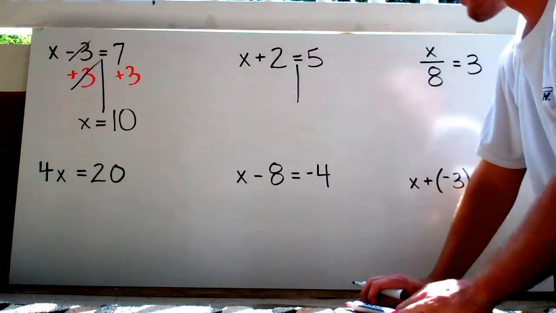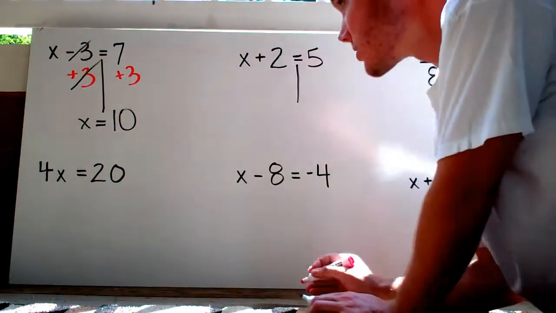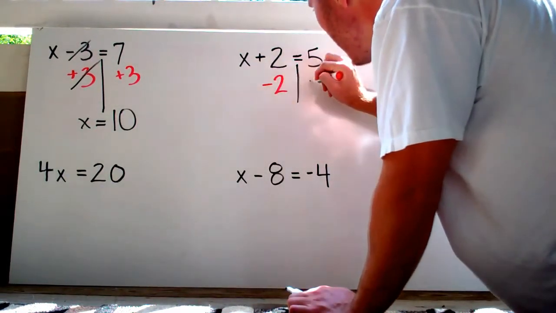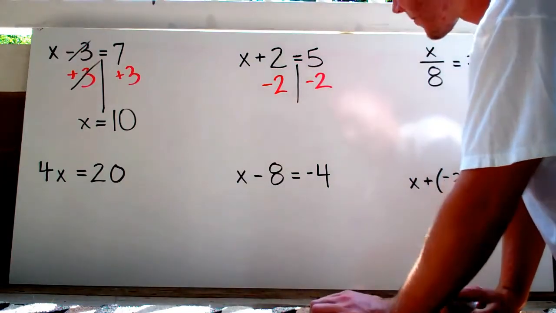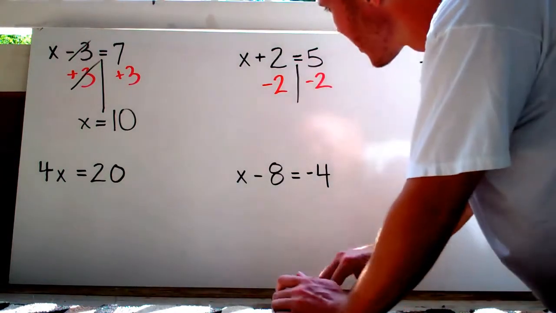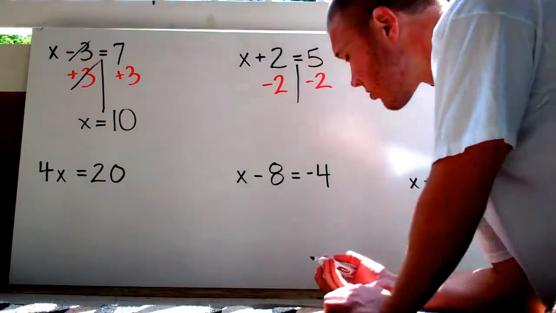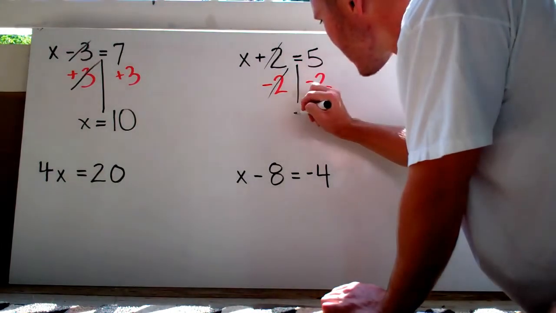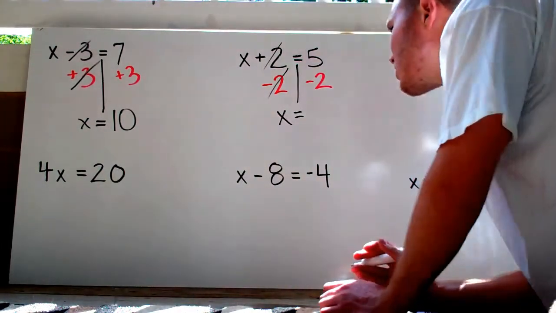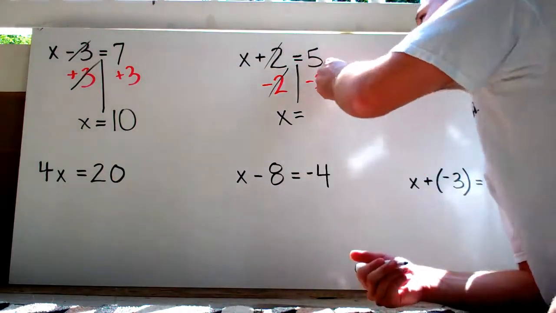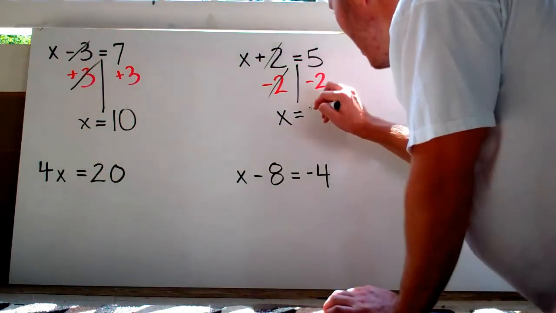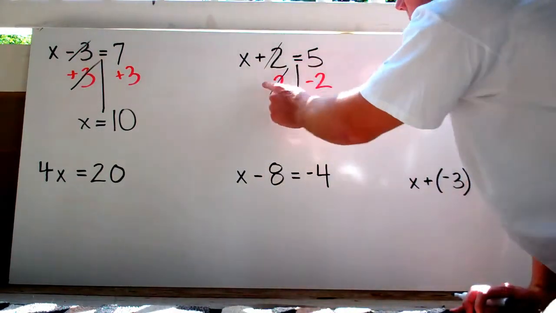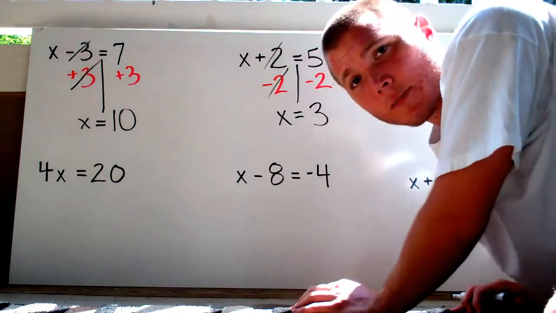Well, the opposite of addition is subtraction. So now, I'm going to subtract 2 from both sides. Alright? The plus 2 and the minus 2, those are going to cancel each other out. And all I'm left with is, again, x. And then on the right side of the equation, I got 5 minus 2, which is going to give me 3. So x must equal 3. And if you plug this back in to check your work, 3 plus 2 is 5. Yeah, that's exactly right. So that makes sense.